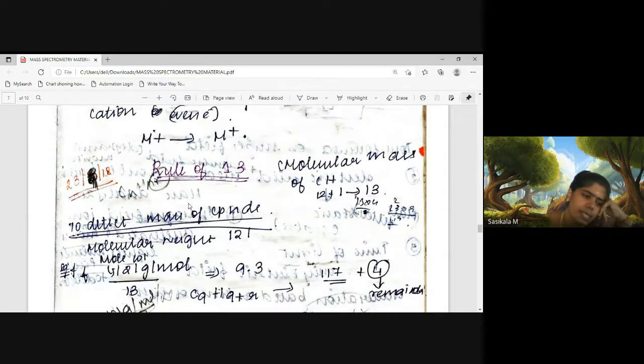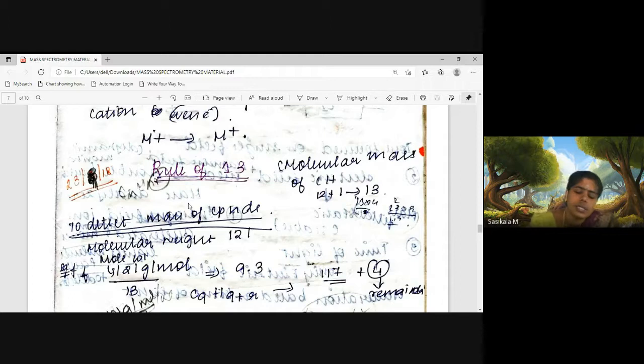Even electron means electrons will be in paired condition. A radical cation will have one electron and one positive charge. When it is going for fragmentation, it will give one fragmented ion as a radical cation and another one as a cation.